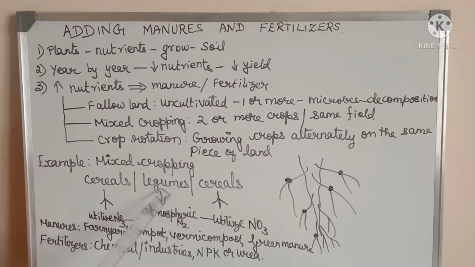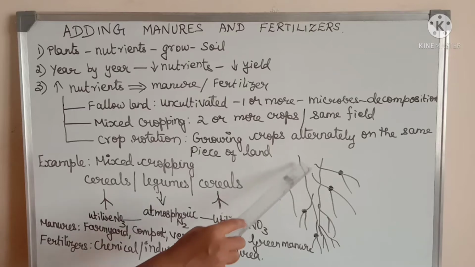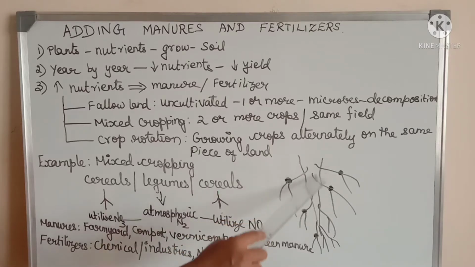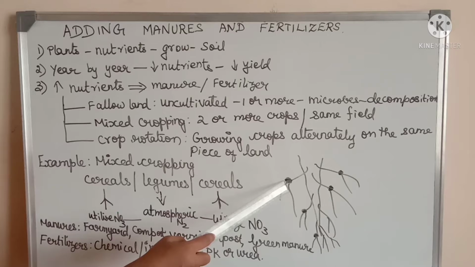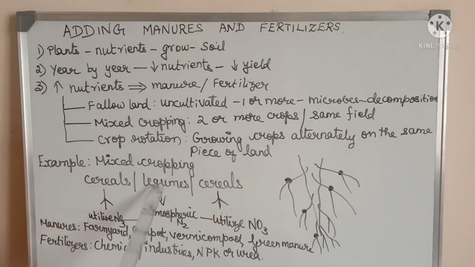What is the benefit obtained from this? As you know very well, the roots of the leguminous plants possess rhizobium bacteria. The root nodules possess rhizobium bacteria, and that bacteria traps the atmospheric nitrogen and converts it into nitrates.